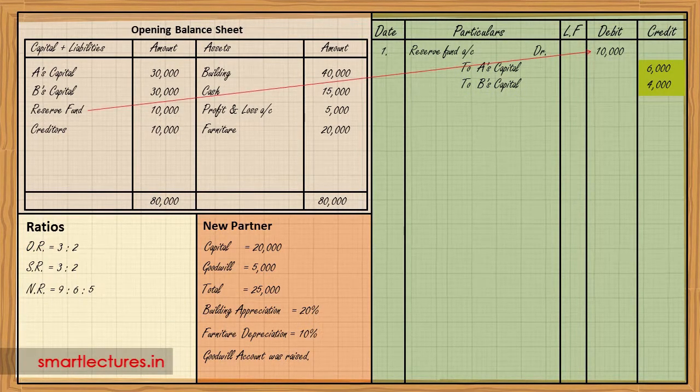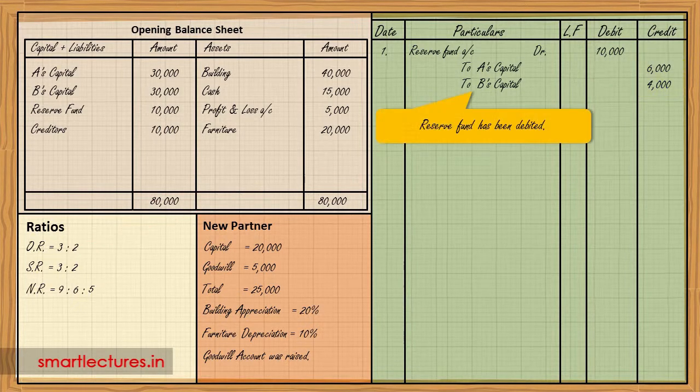This accumulated profit will be distributed in the old ratio, and the old ratio was 3:2. So in this way, we have debited reserve fund. It means it has been removed from the balance sheet. And number 2, A's capital and B's capital have been credited. It means we have increased the balance of A's capital and B's capital. Whenever we credit any capital, it means we are going to increase the balance in the balance sheet.